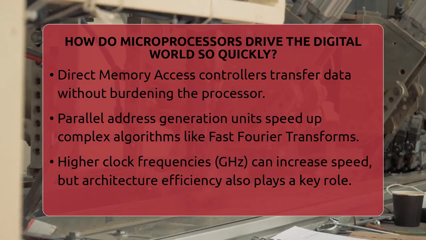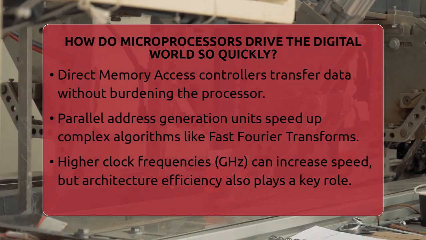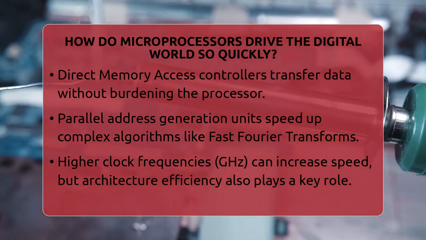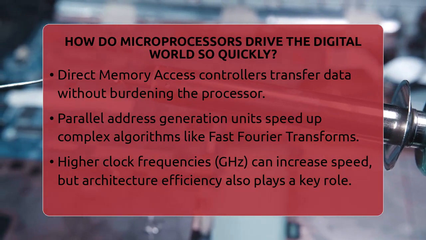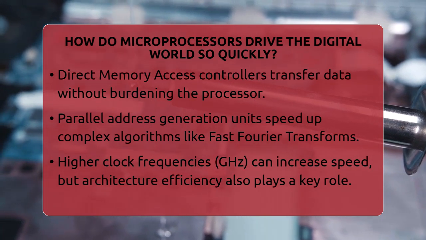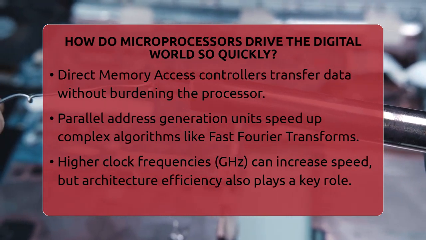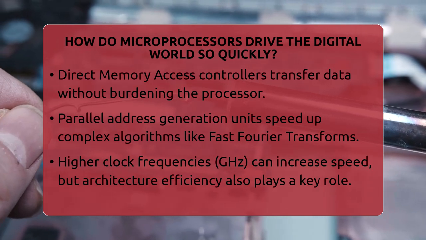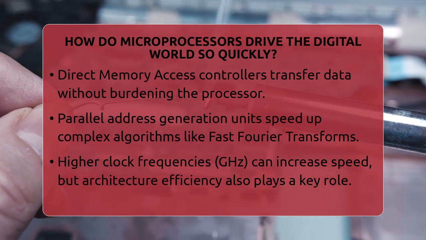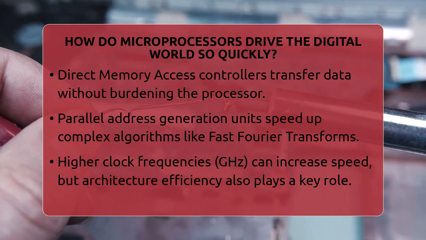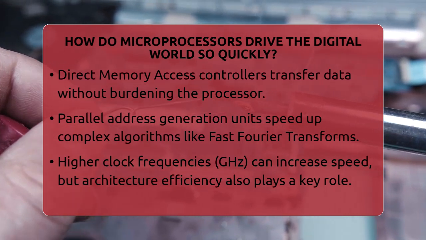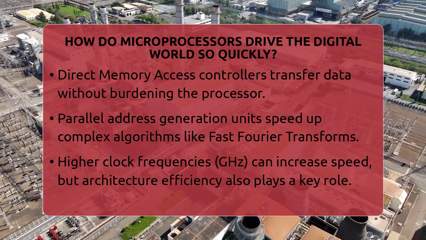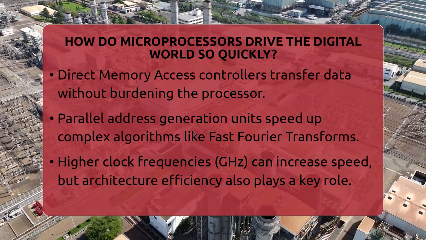keep working smoothly. The way the processor generates memory addresses is important as well. Special address generation units can calculate addresses in parallel with other tasks. Features like circular and bit-reversed addressing help speed up algorithms that need specific data patterns, such as fast Fourier transforms used in signal processing.